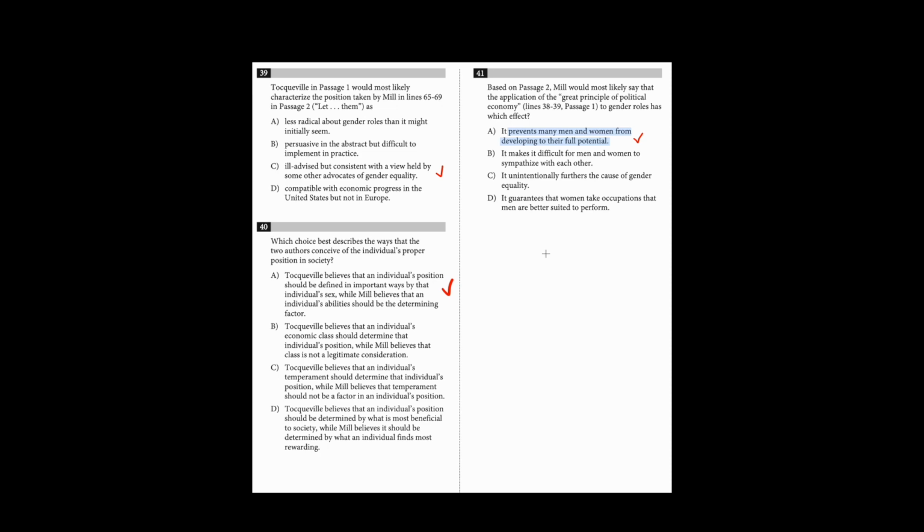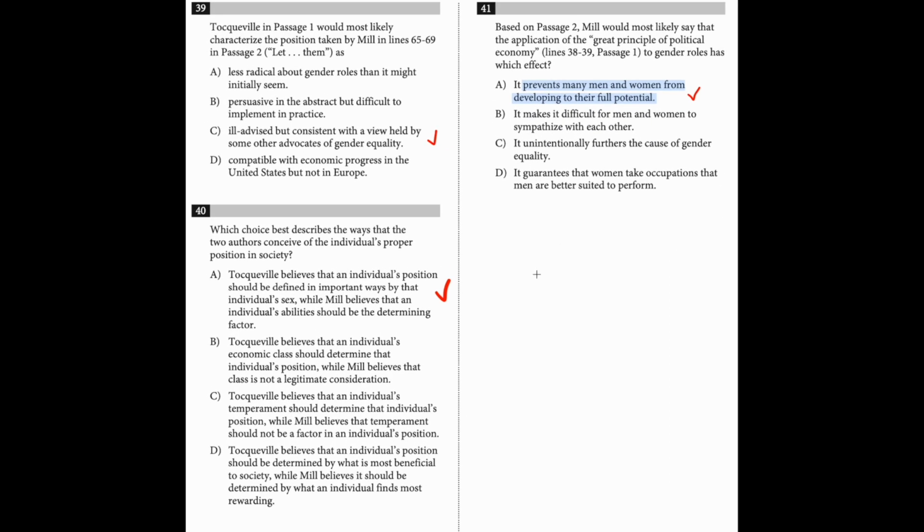So this is the entire walkthrough of this historical passage from the official SAT Practice 7.